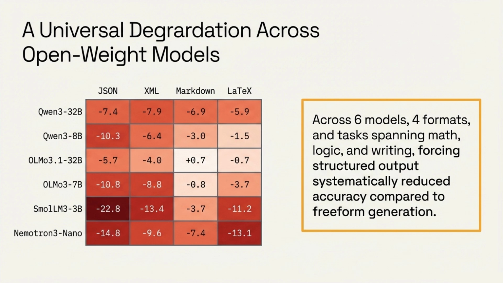And this isn't just an isolated incident. We tested 6 different open-weight models across 4 formats: JSON, XML, Markdown, and LaTeX. Across tasks spanning math, logic, and writing, we saw a universal degradation. Forcing structured output systematically reduced accuracy compared to letting the model generate free-form text.